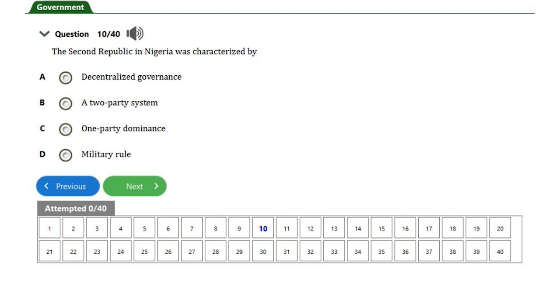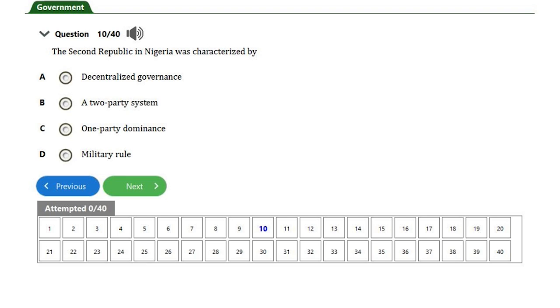If you look at the four options, you see that only one option is related to the question asked. Option A says decentralized governance, which is totally off the mark. It is not a party system at all. Option C says one-party dominance. When you say one-party dominance, it means that one party has been dominating the affairs of the political scene. That one is also off. Then D says military rule.